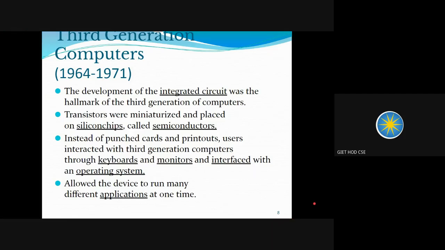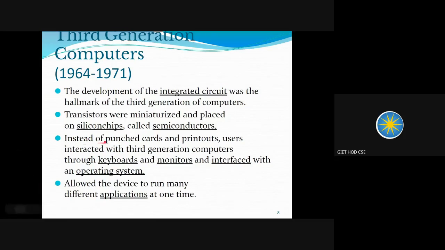Because they were using punch cards to provide input, and the punch cards were ATM card like devices on which the input is being punched, and that card was inserted into the machine to provide input to the machines.